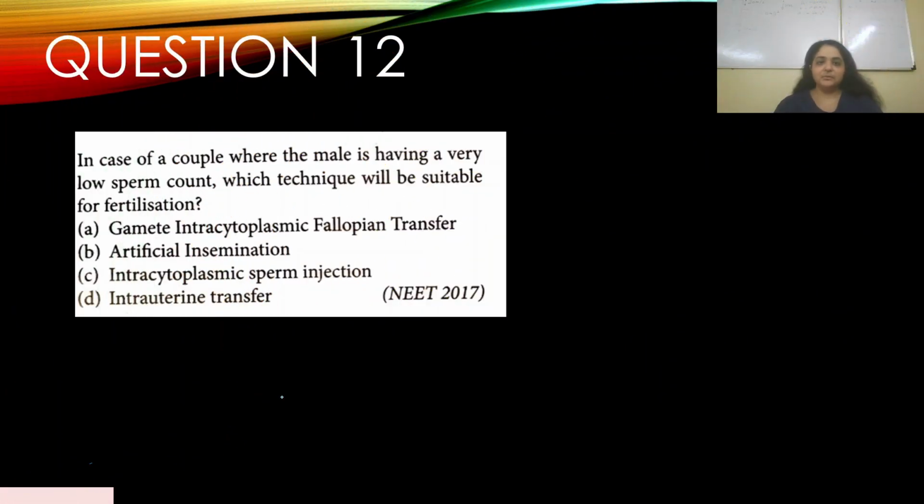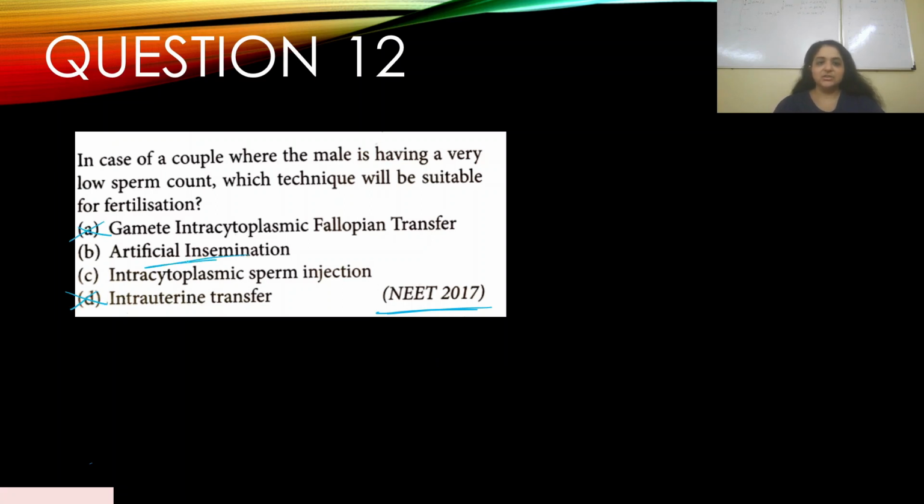In the case of a couple where the male has a very low sperm count, which technique will be suitable for fertilization? This appeared in NEET 2017. A, gamete intracytoplasmic fallopian transfer. No. B, artificial insemination. Yes, that's one way. C, intracytoplasmic sperm injection. That is also another way. D, intrauterine transfer. No, that doesn't make sense. So A and D don't make sense.